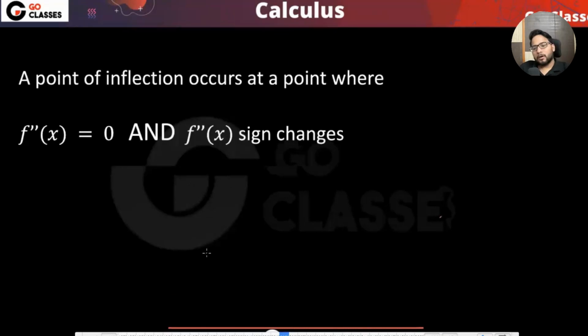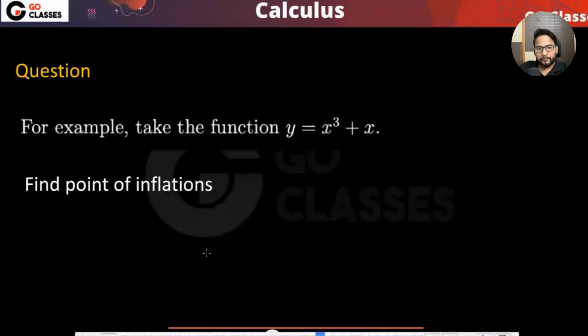Cool. Now let's see some example. Suppose I have this, and they are saying find all the points of inflection. Can you do this? If you just find the double derivative of this, the single derivative will be 3x squared, the double derivative will be 6x, right?